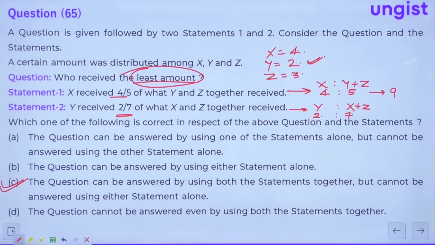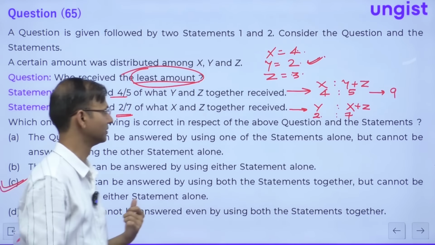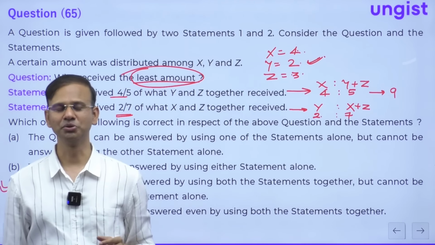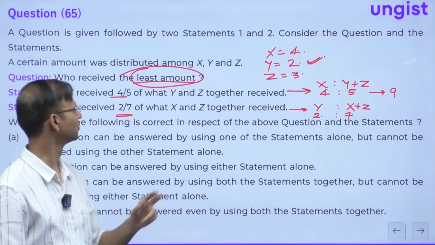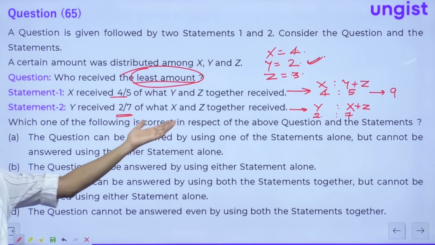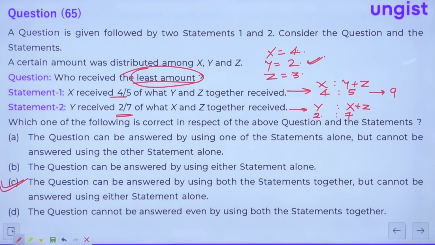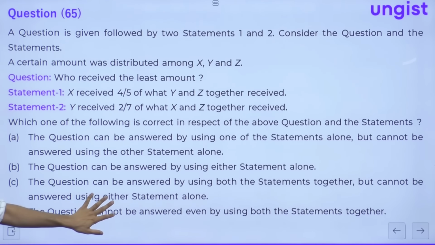Alright, okay, this is the tricky question, guys. I won't say that this question was easy, but this was the tricky one. You have to crunch the numbers. If you don't know this concept, then you have to think about the numbers. What are the numbers? Okay, let's move to the next question.